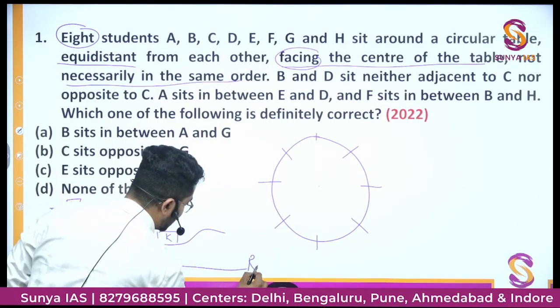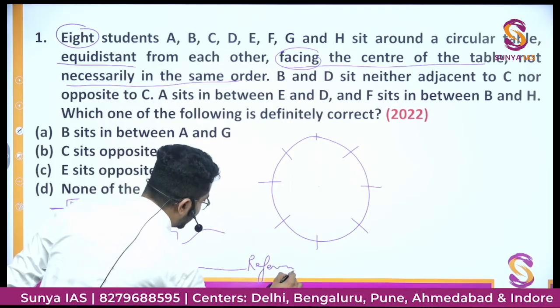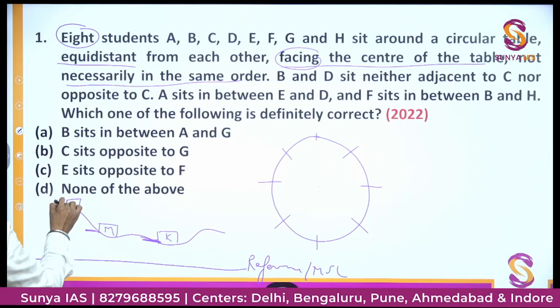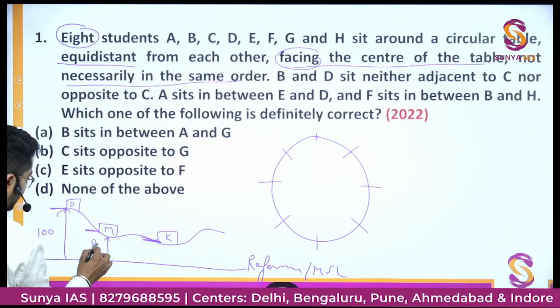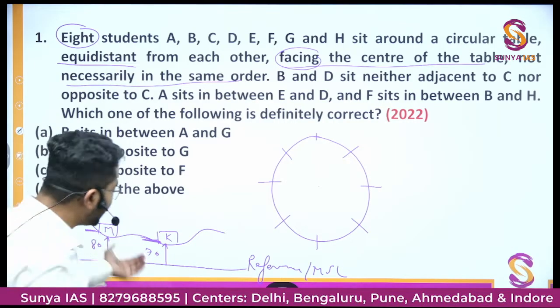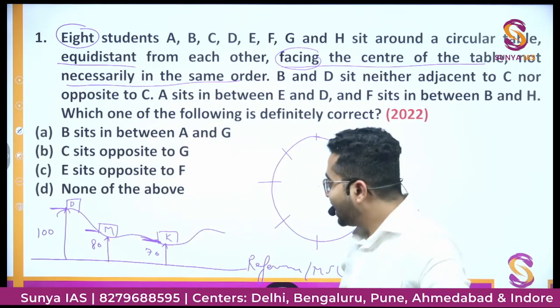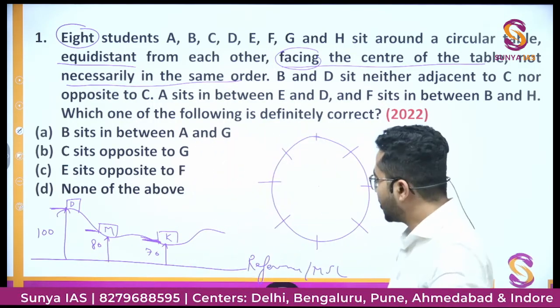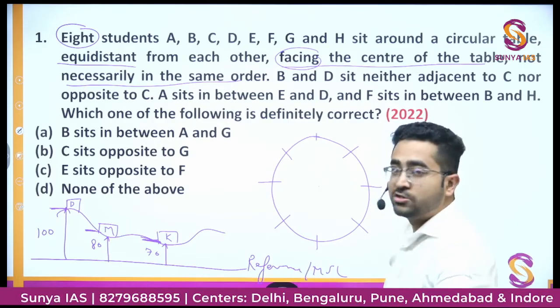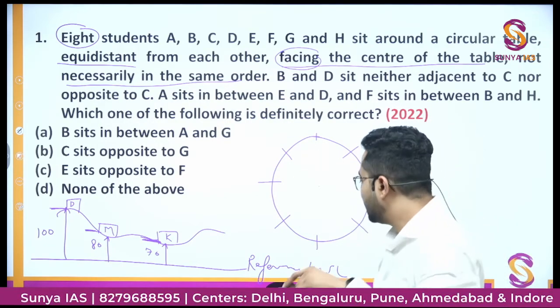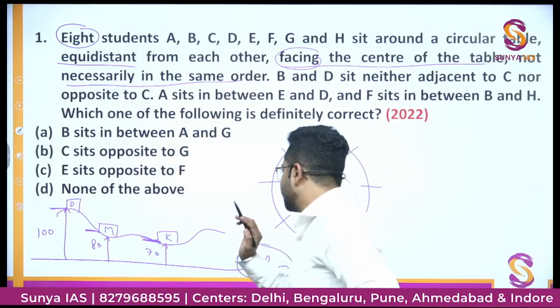This is my reference line. We take it as mean sea level and I measure from here that this is 100, this is 80, this is 70, like this. So now I have a reference and I can tell exactly that Delhi is at the highest, Mumbai is second, and then Kanpur is third, like this. So this is a reference. We choose one reference and then we measure or take all the things with respect to that reference. Okay?